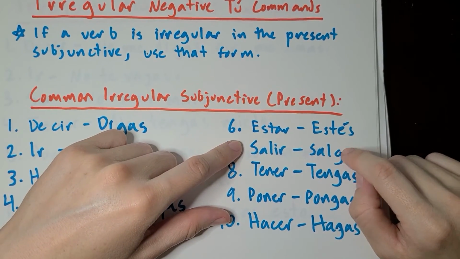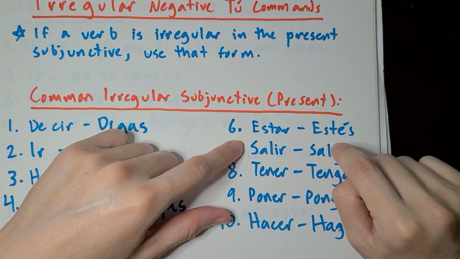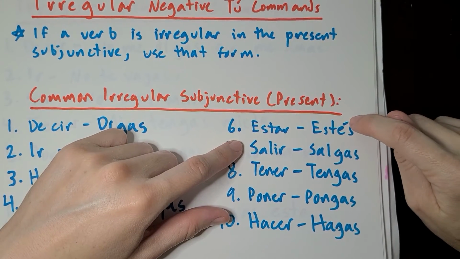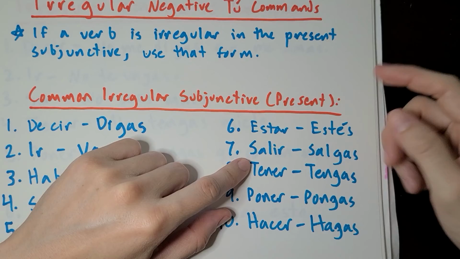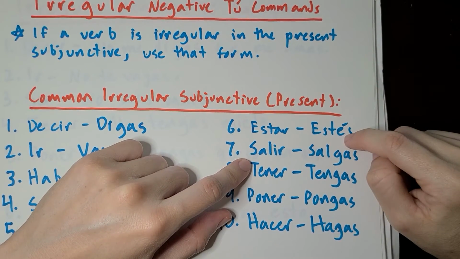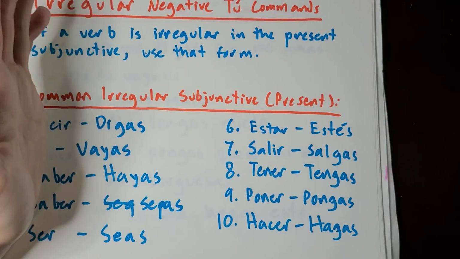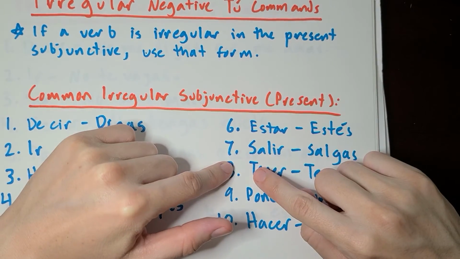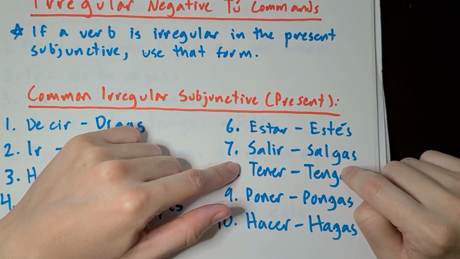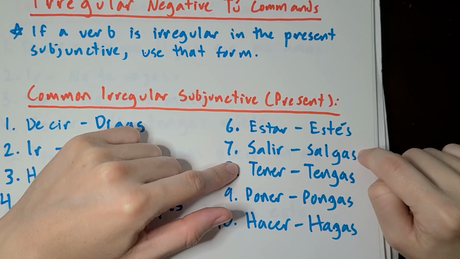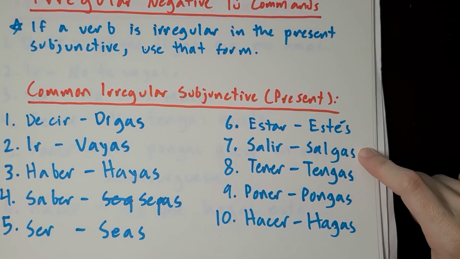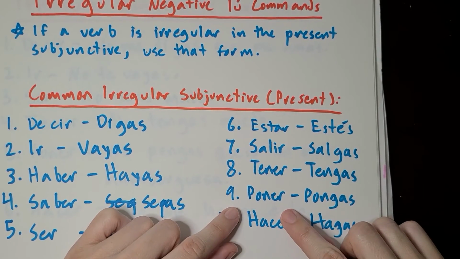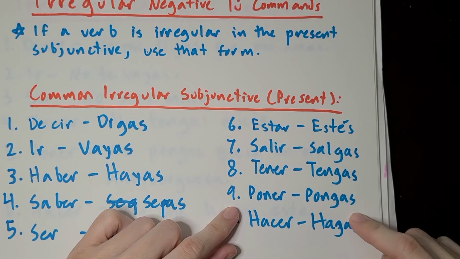Now, you might notice that AR did switch to ES here, so that looks correct actually, but the thing that makes it irregular is actually the accent over the E. Just like the present tense actually. If you remember that, a lot of the forms have an accent over the A, so even though it's so close to being regular, the thing that makes it irregular is just that little accent there. Seven, salir means to go out. It becomes salgas with a GAS at the end. You're going to notice a lot of these have a GAS. Tener becomes tengas. Tener means to have. Poner becomes pongas. Poner means to put something somewhere.